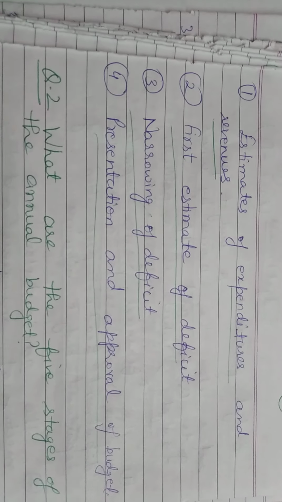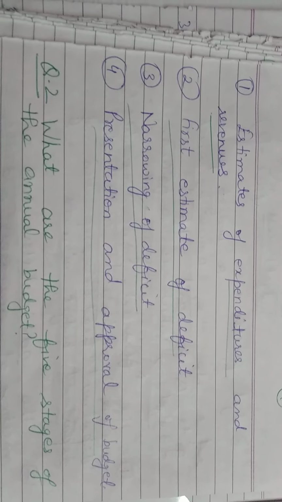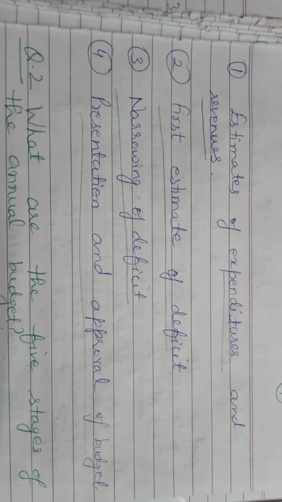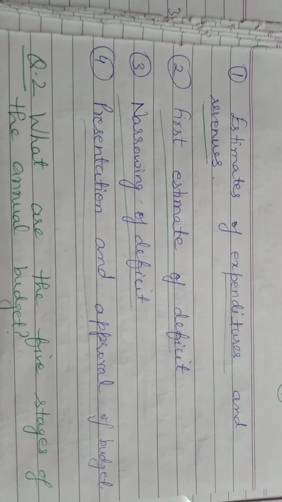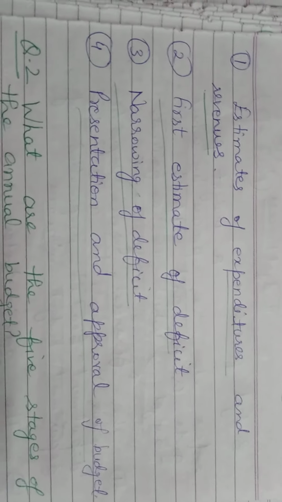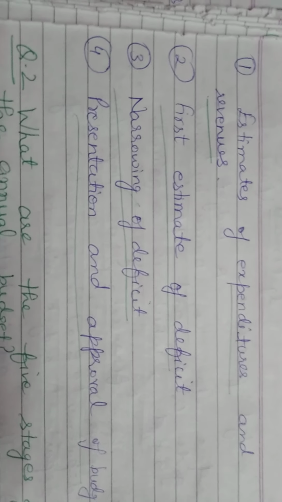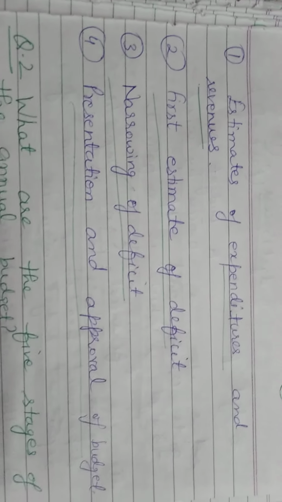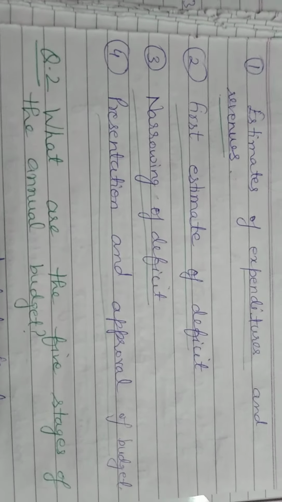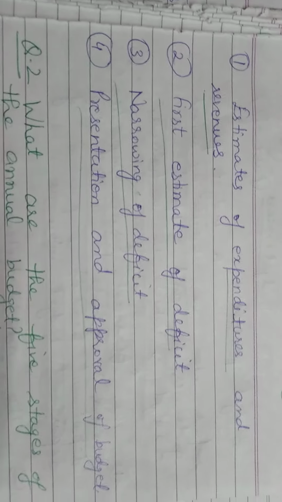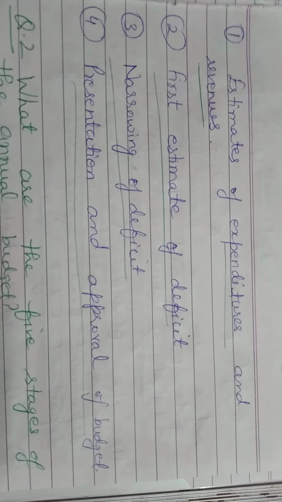Estimate of expenditure and revenues: what the company has spent, its estimate. First estimate of deficit: what is the loss of the company, it's the first estimate. Number 3, narrowing of deficit: how to overcome the deficits or losses. Number 4, presentation and approval of budget.